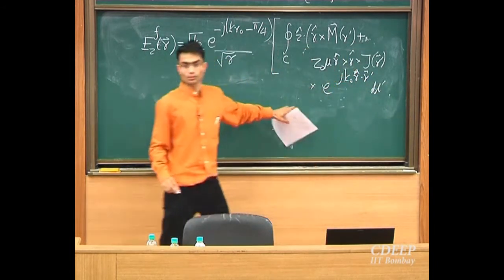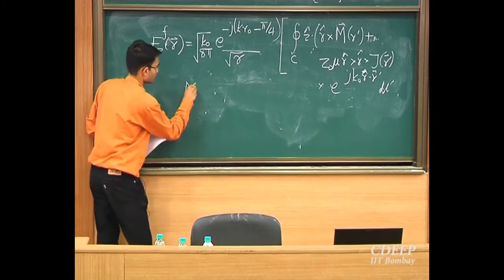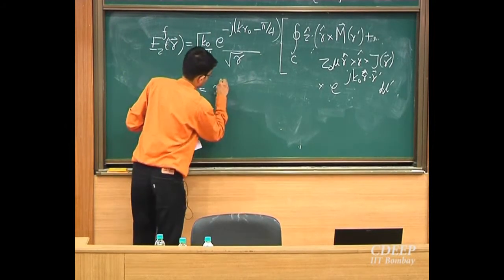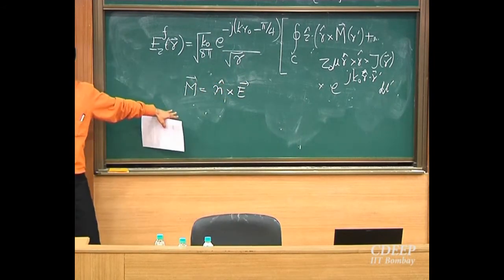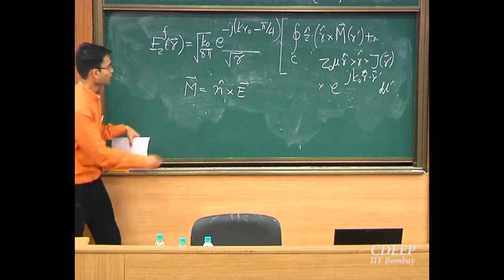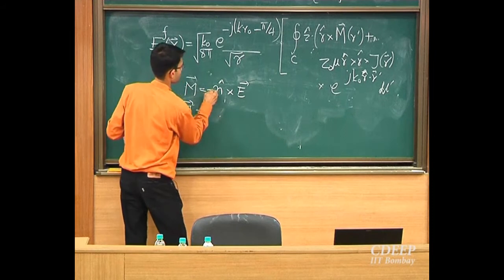So I know this looks horrible, right? But what we have over here is M over here. What is M? M is the equivalent magnetic current. It's given by n cross E. We all studied this when we looked at boundary conditions. And what is J? I think there's a minus sign here, sorry.